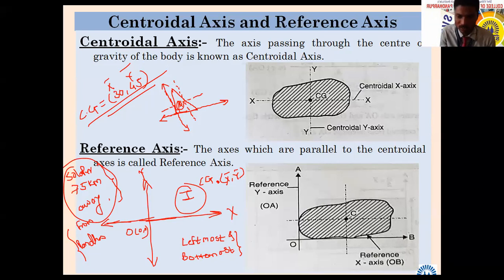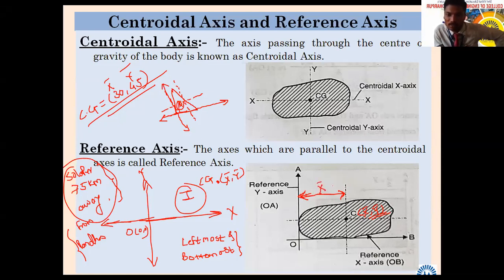थोडस फार बेसिक ला जातोय, but it is required. For example, if you see here, for this particular object CG is given and I will write here x bar and y bar. दिसतंय का बघा, मी ऑब्जेक्ट मध्ये लिहिलेलं आहे x bar y bar. Okay, which will be this distance then? मग हे डिस्टन्स किती असेल हो? एवढं डिस्टन्स किती असेल? Maybe this much. याला आपण एक्स बार आणि वाय बार म्हटलं इथे, ठीक आहे. What will be this distance? Either it is x bar or y bar. This horizontal distance. X bar. It will be x bar.